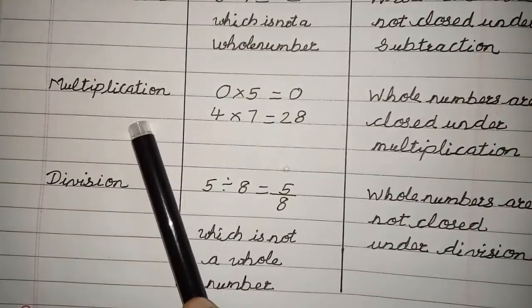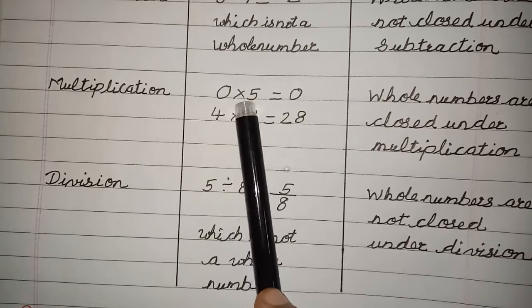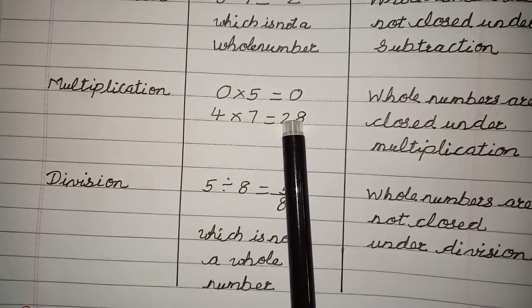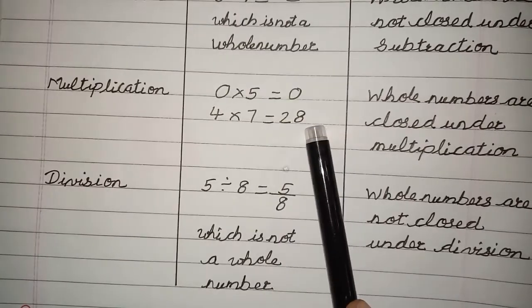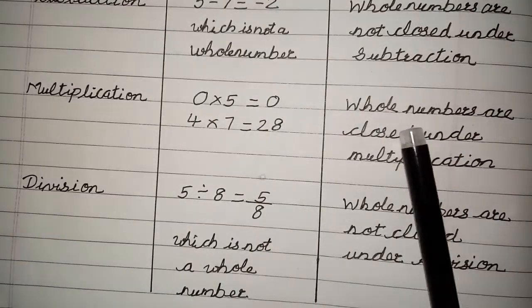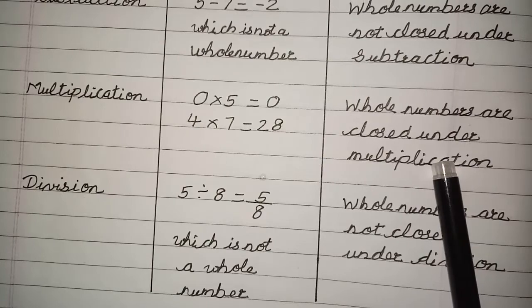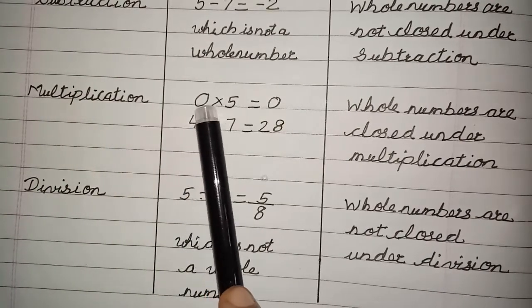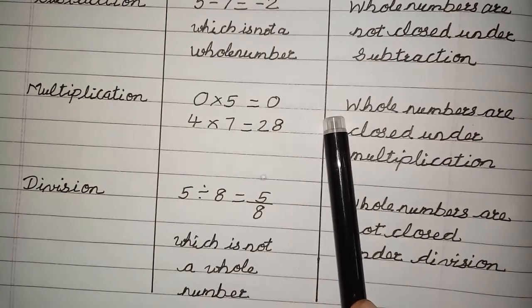Now go for multiplication. Take any two whole numbers of your choice. So I have taken 0 and 5, which gives 0. 4 and 7 gives 28. So 0 is also a whole number. 28 is also a whole number. So whole numbers are closed under multiplication because the closure property of multiplication says that if you take A into B, the final answer should be a whole number.